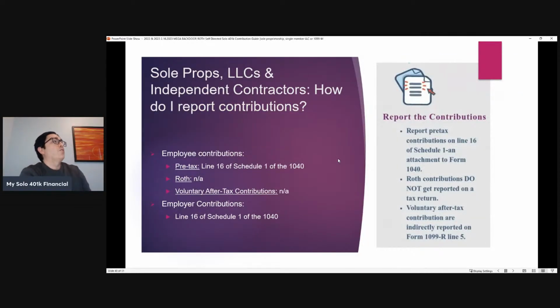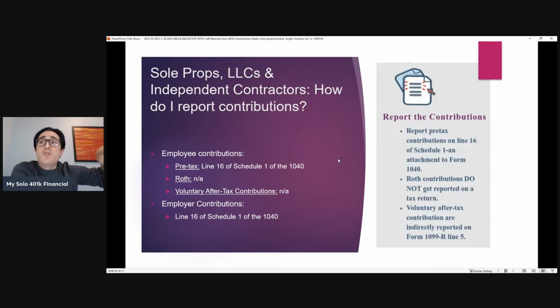How do I report contributions? Well, it depends on the type of contribution that you're referring to. If it's a pre-tax employee contribution or a pre-tax employer contribution, in either case, those contributions are reported on line 16 of Schedule 1 of the 1040.